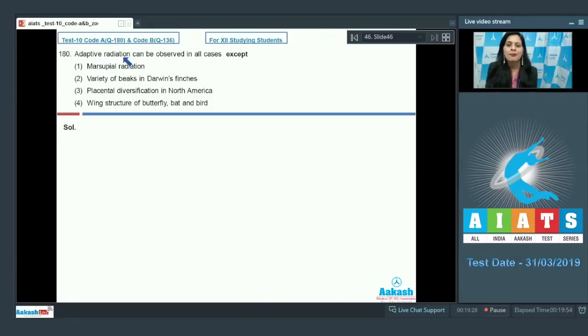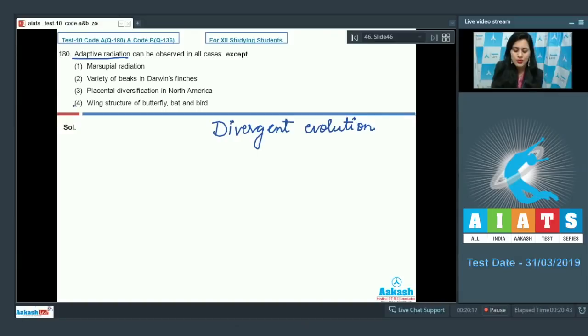Question number 180. Adaptive radiation can be observed in all cases except, and the options are marsupial radiation, variety of beaks in Darwin's finches, placental diversification in North America, and wing structure of butterfly, bat, and bird. And we know that adaptive radiation shows divergent evolution. So we need to find an example of convergent evolution, and among the given options, option number 4 is the correct answer because wing structure of butterfly, bat, and bird shows convergent evolution.